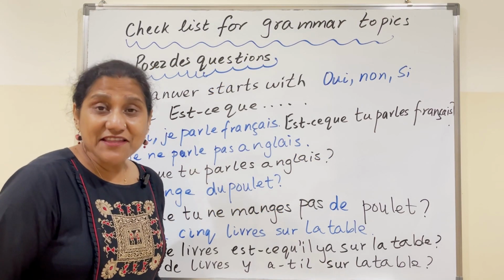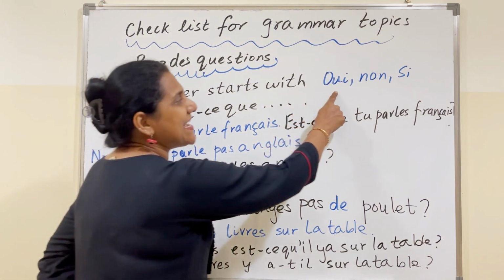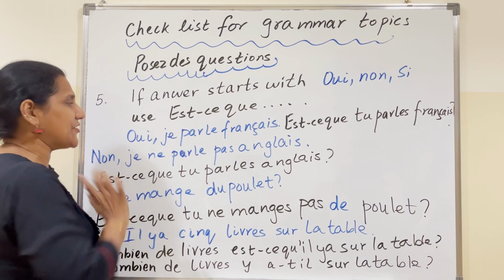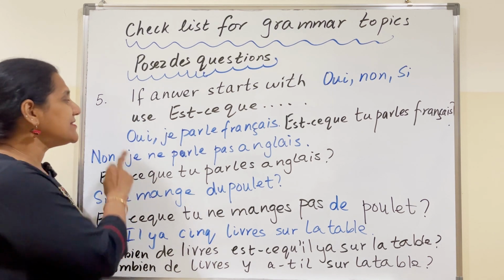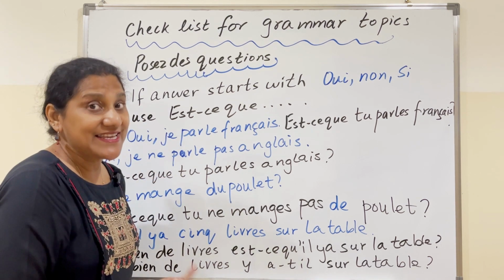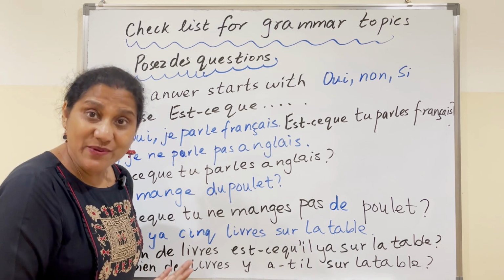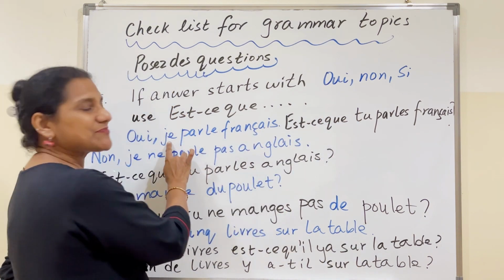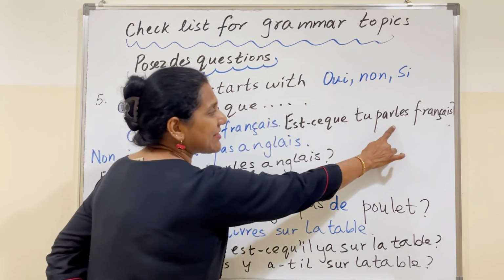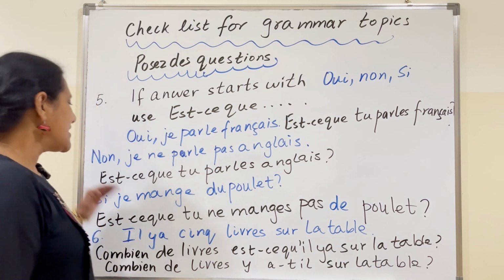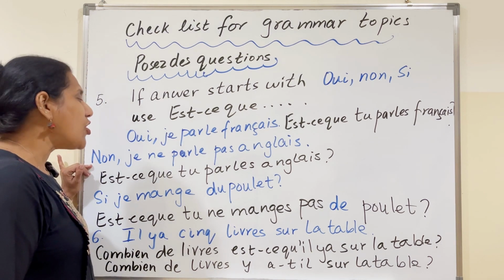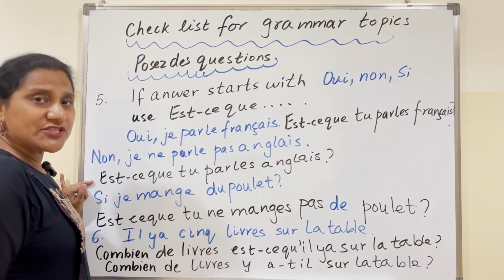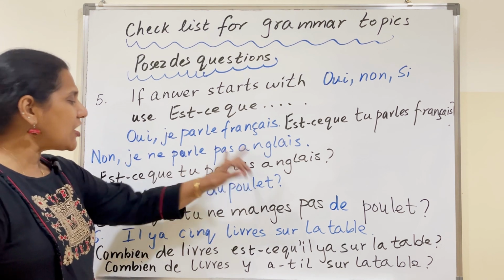If the answer starts with oui, non or si, we have to frame the question with est-ce que. So let's take a few examples. Oui, je parle français. Yes, I speak French. Do you speak French? Est-ce que tu parles français? Write est-ce que. Change the corresponding subject pronoun and the corresponding verb and write the rest of the sentence. Let's take another example. Non, je ne parle pas anglais. No, I don't speak English. Est-ce que tu parles anglais? Do you speak English?